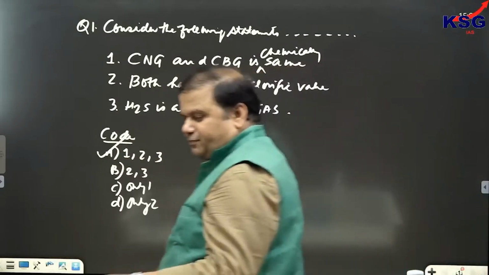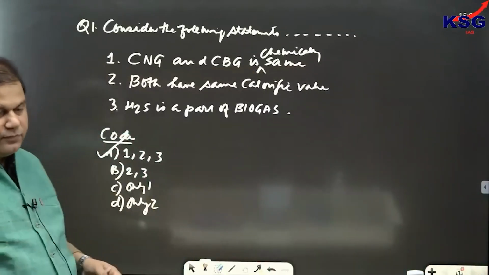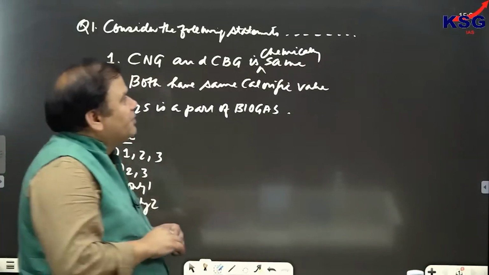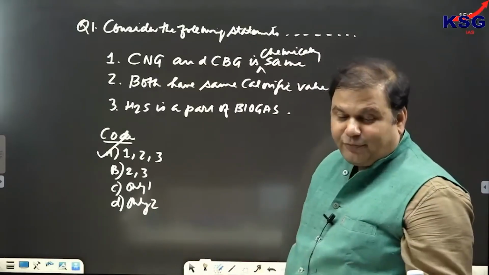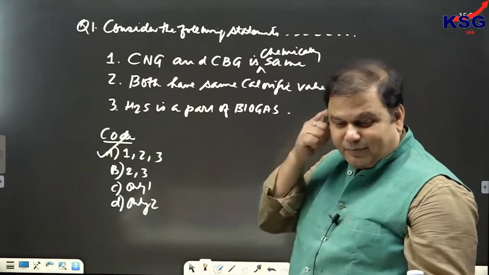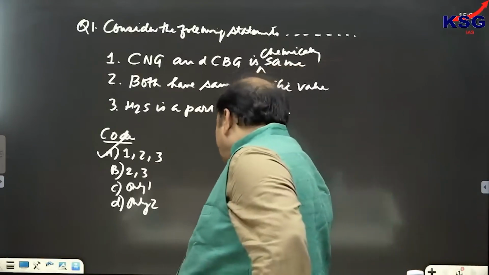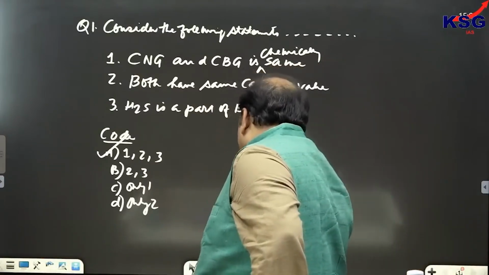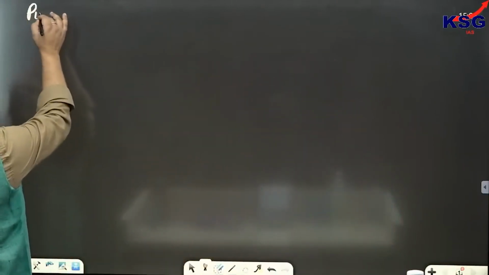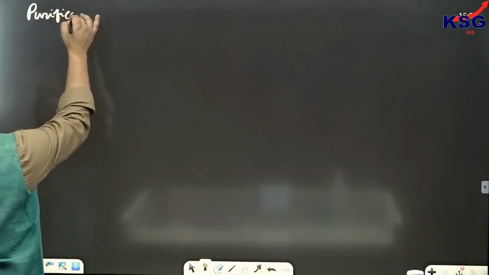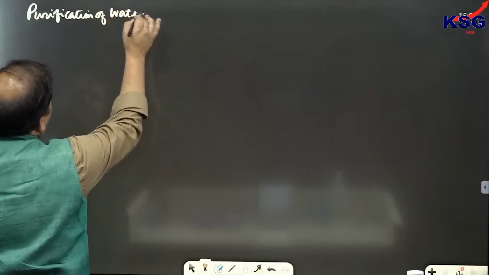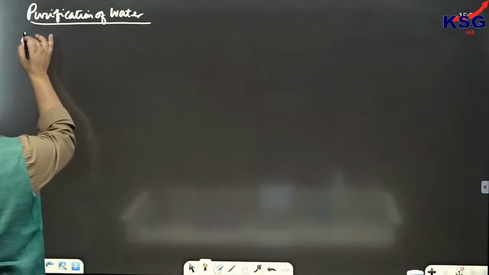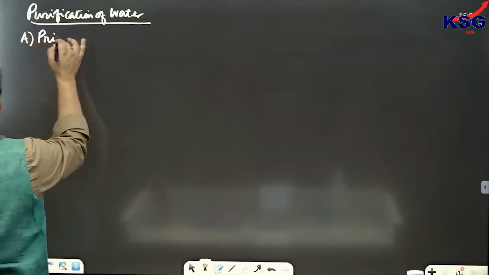Now see how. And for discussing this, we have to discuss purification of water, that how purification of water takes place. Clear? Now, when you are talking about purification of water, there is a treatment which is called as primary treatment. The first phase is called as primary treatment.